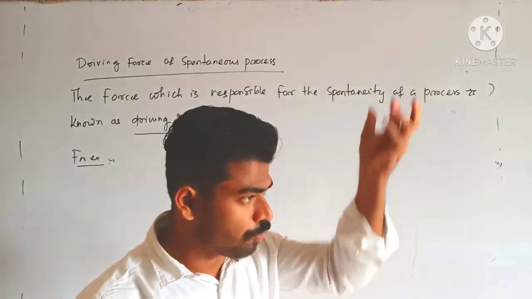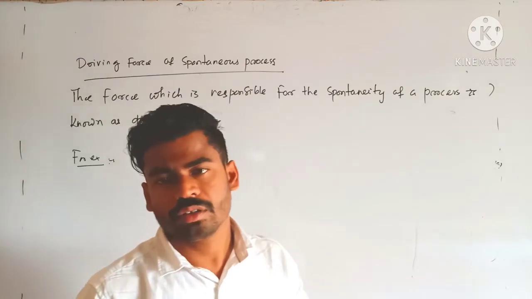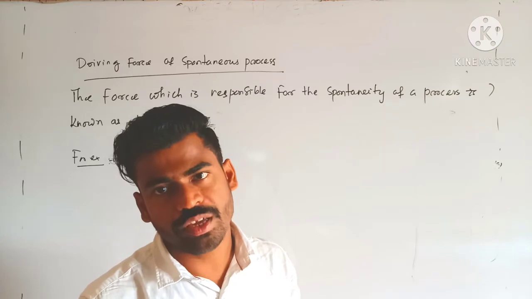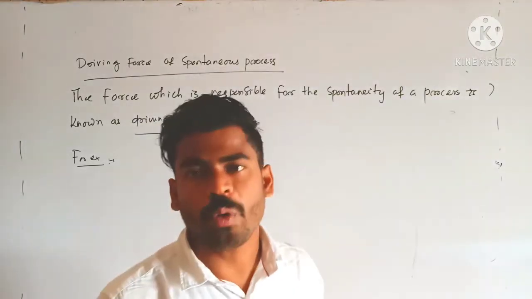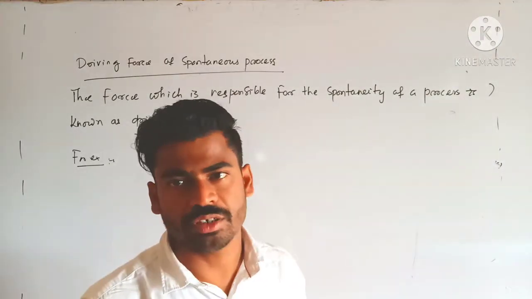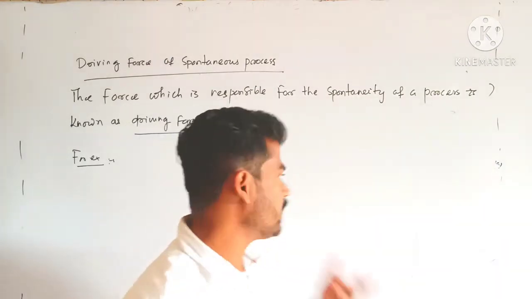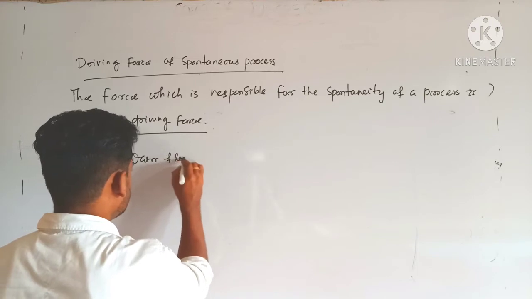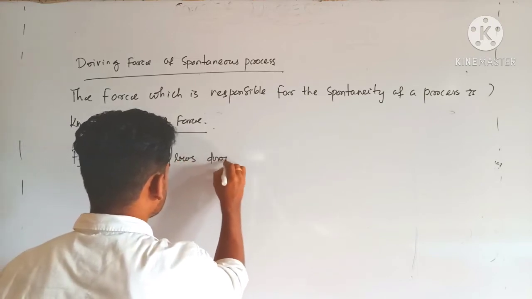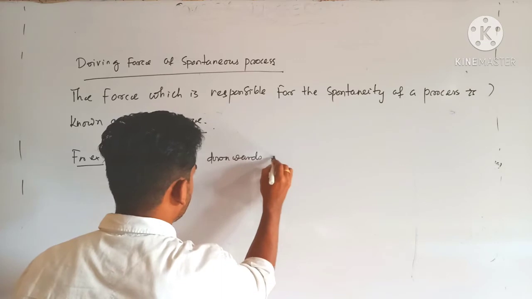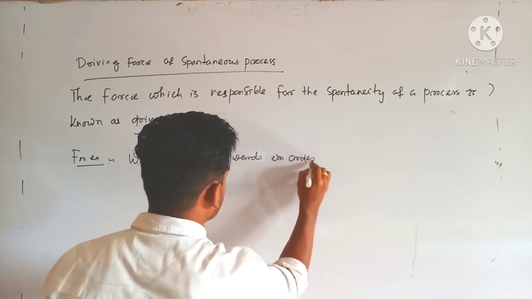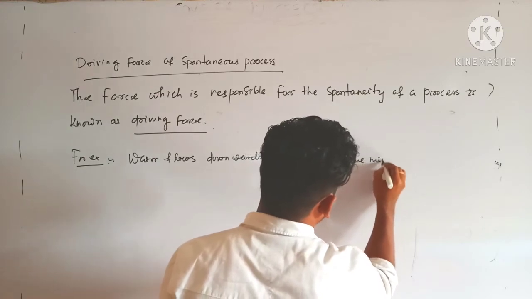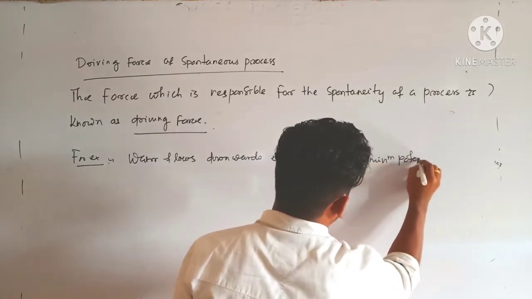Due to the flow of water from top to bottom, the potential energy becomes minimum, and every system needs to stay in its low potential energy region so that the system is stabilized. I can write over here: water flows downwards in order to have minimum potential energy.